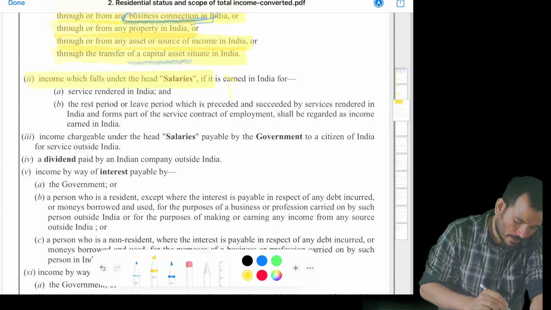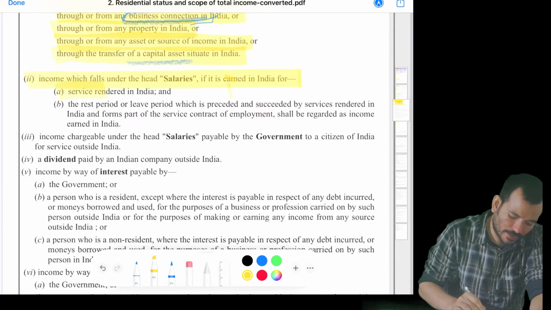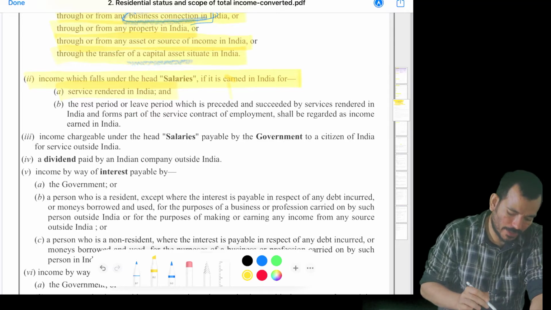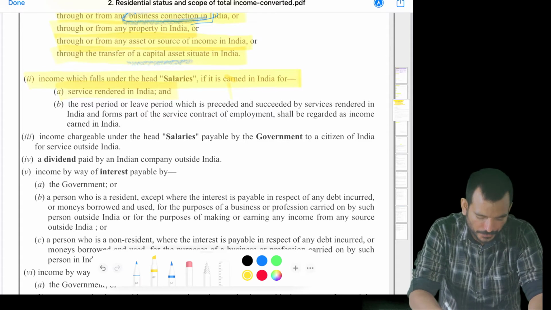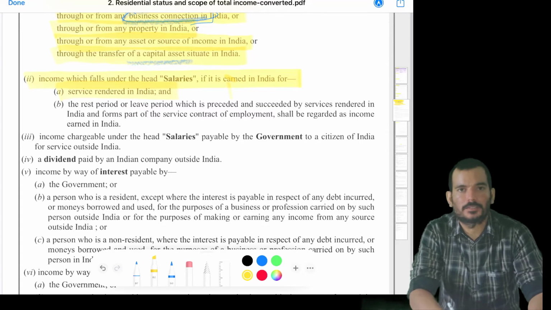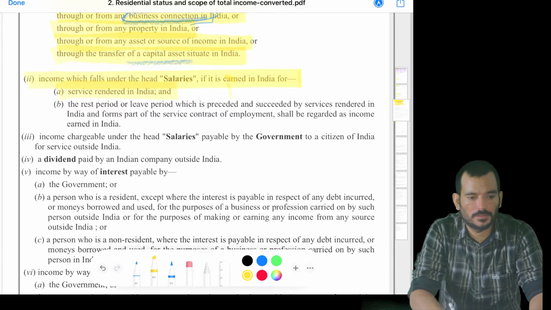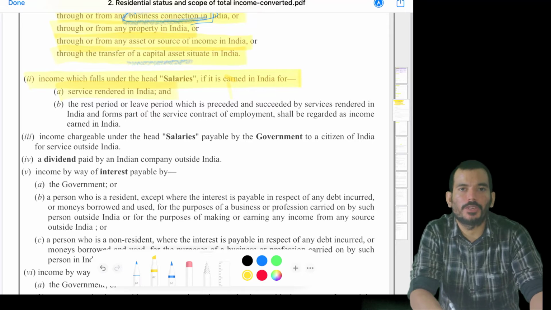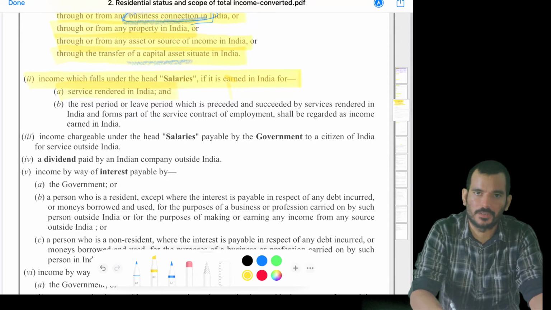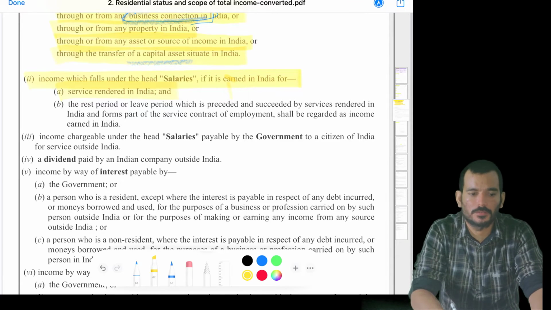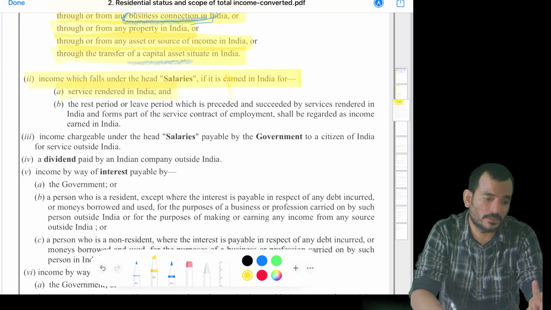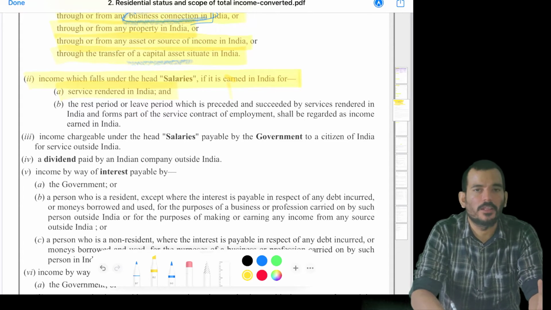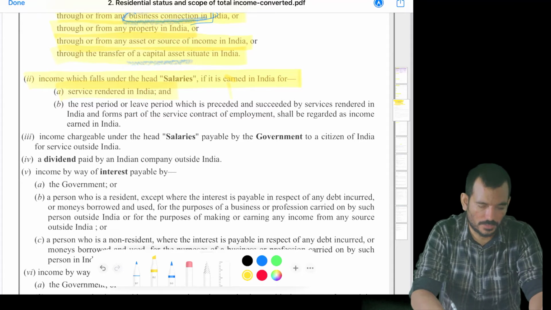And income which falls under the head salaries, if it is earned for services rendered in India. I'll just take an example. There is a company in the US, they have an employee who is a US citizen. He's coming into India and providing services here. He's employed by a non-resident. He's receiving in foreign currency only, but the services have been rendered in India. The moment the services have been rendered in India, we can say there is a business connection or a deemed accrual.